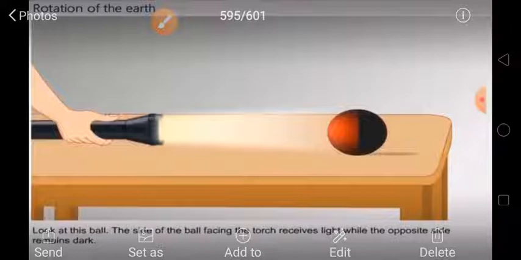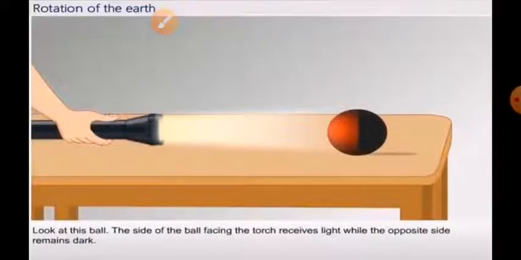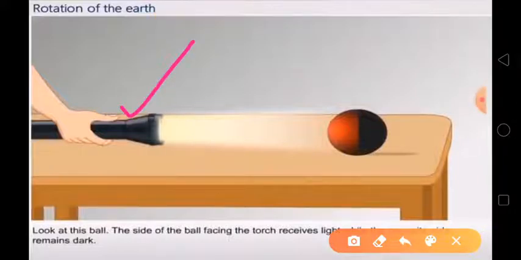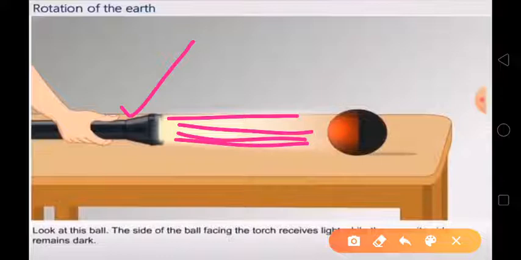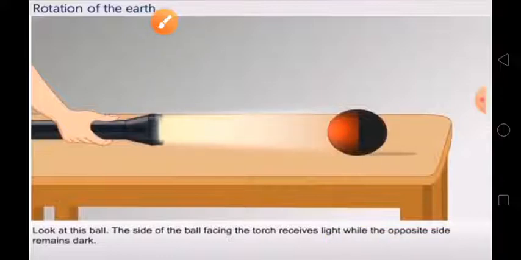In another way I will tell you, look at this ball. The side of the ball facing the torch. You can see this is the torch, and it gives light. You can see this light passes to the ball, and the side of the ball facing the torch receives light while the opposite side remains dark.